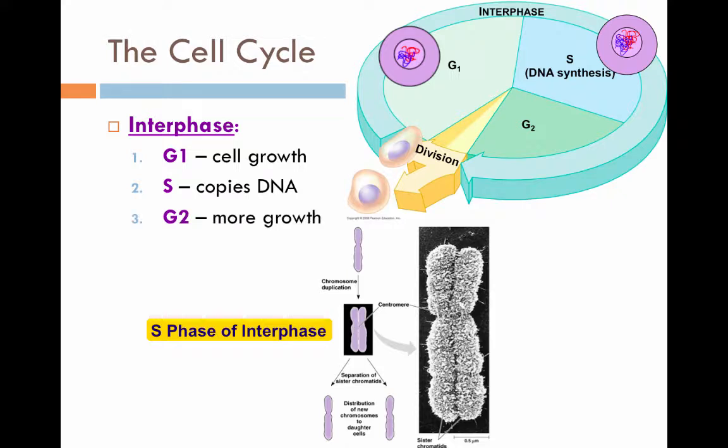The third stage of interphase is the G2 phase. The cell just continues to grow and grow. So again, we're just talking about interphase, which is like your childhood. You grow a lot, you copy your DNA and you grow some more. Eventually, we have to divide the cell, which is called mitosis, which is the next section.